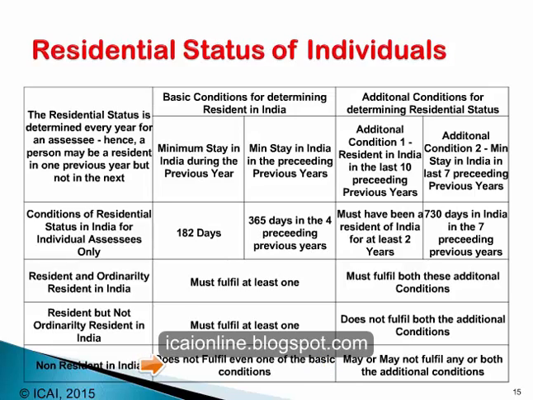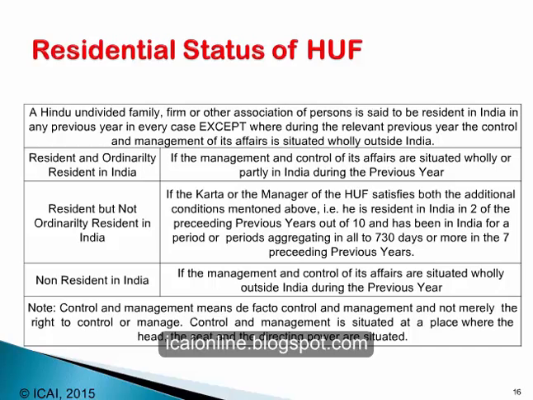Let us look at the residential status of a Hindu undivided family. A Hindu undivided family or other association of persons is said to be resident in India in any previous year, in every case, except where during the relevant previous year, the control and management of its affairs was situated wholly outside India.